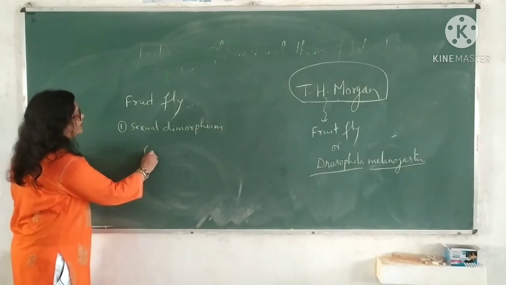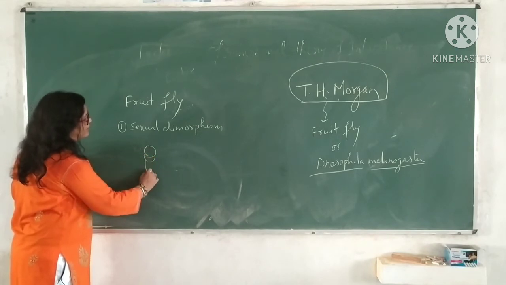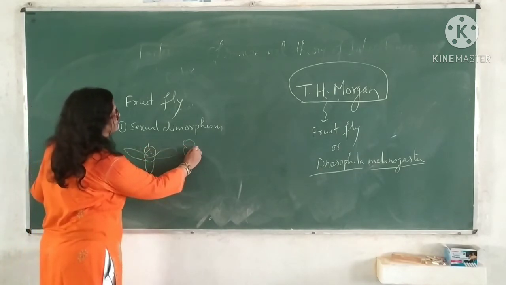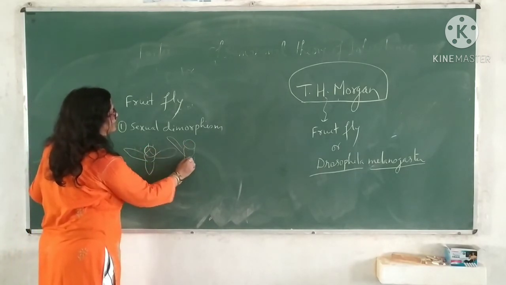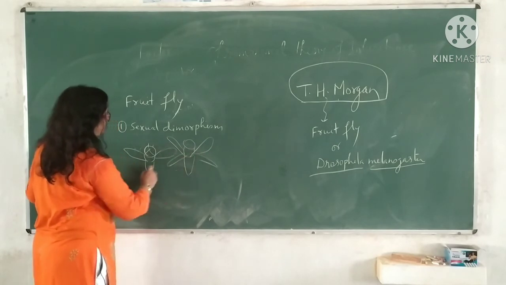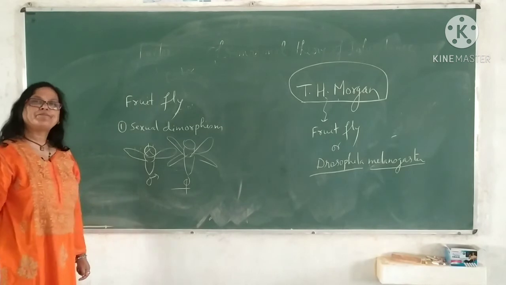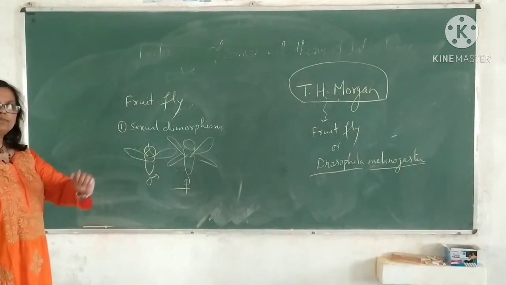The male fly is shorter than the female fly. The female fly is larger than the male fly. It is male and it is female. So it is sexual dimorphism.